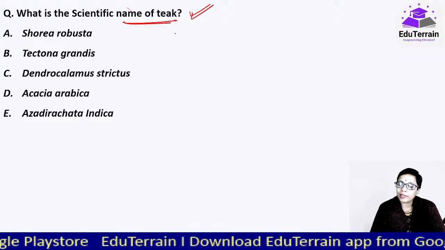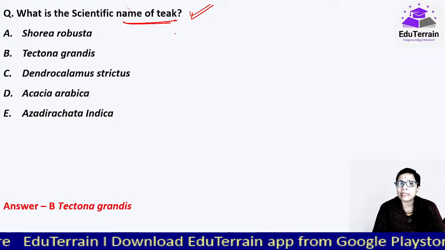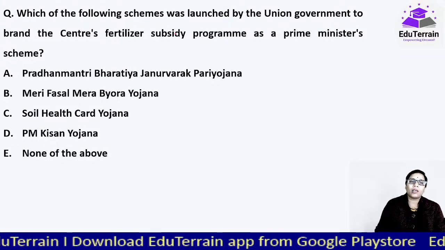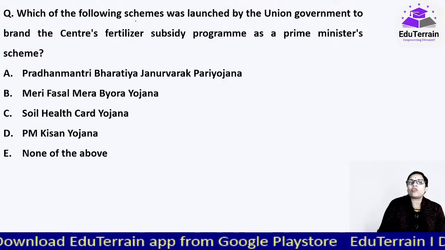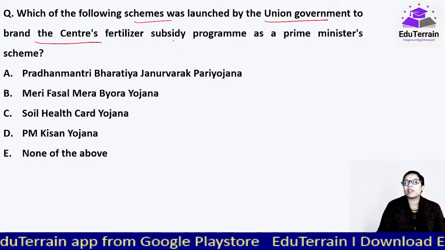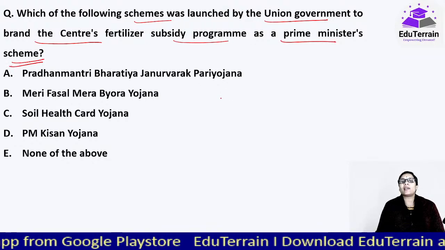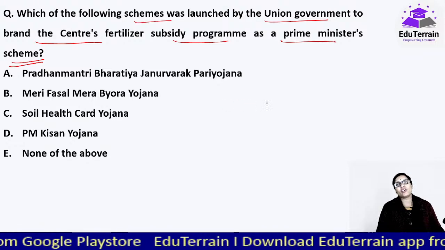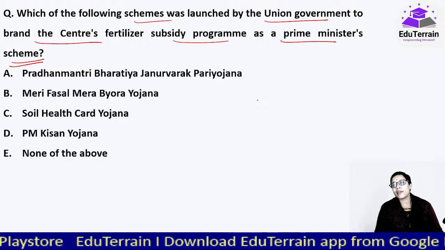Here in this case for teak, it is Tectona grandis. It is the scientific name of the teak tree. Now this one is from the schemes part, from the current affairs question. Which of the following schemes was launched by the Union government to brand the Centre's fertilizer subsidy program as a Prime Minister's scheme? And this is one such scheme wherein one nation, one fertilizer. That's the concept that the government has put forth.